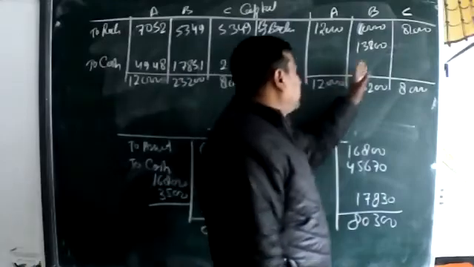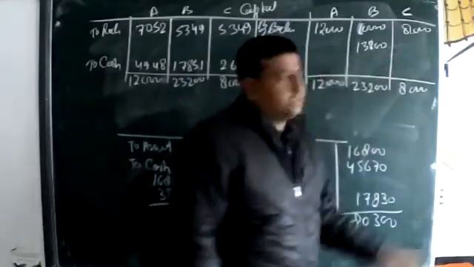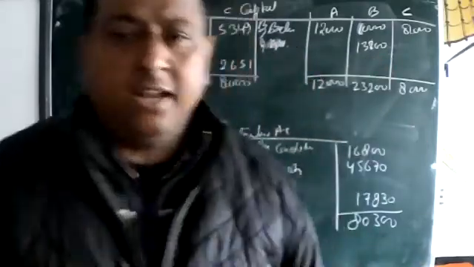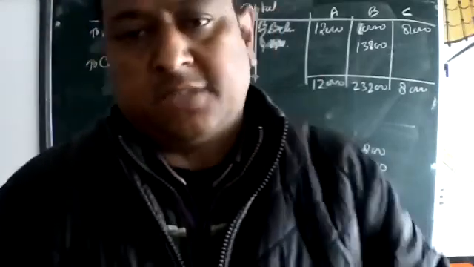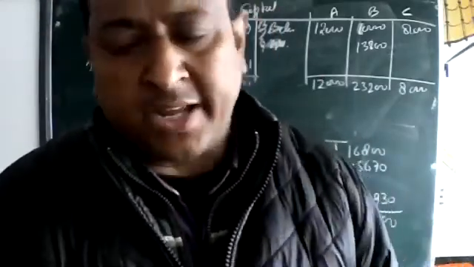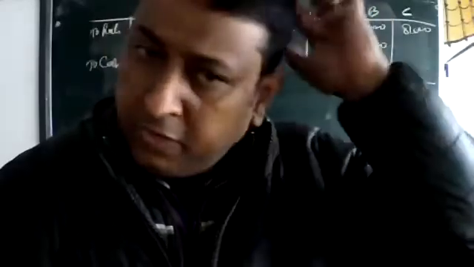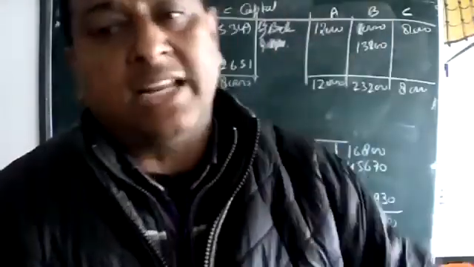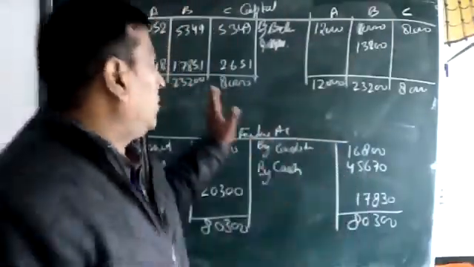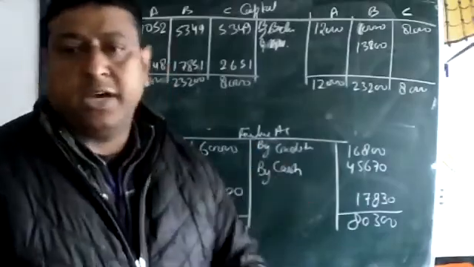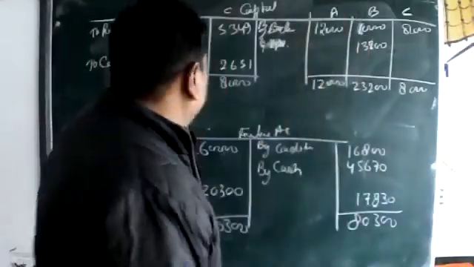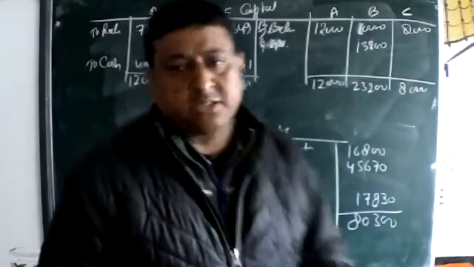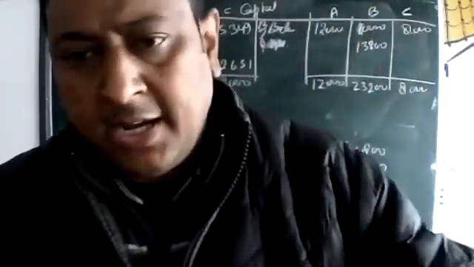The only change, why is the change coming, beta? Because this 13,800 we are taking as capital, but in the question this payment was done on the loan account. So the cash book will clear by the loan. That loan will clear in the cash account. So it is not coming exactly as the answer given. Okay? So the difference is coming between A, B and C. It is clear. Okay, beta? Clear?